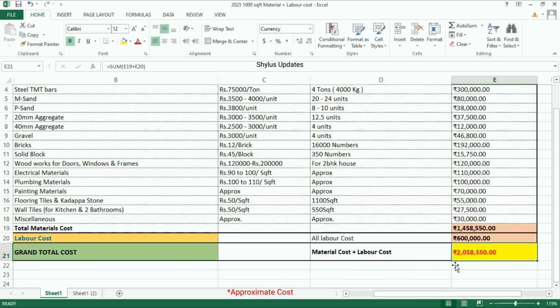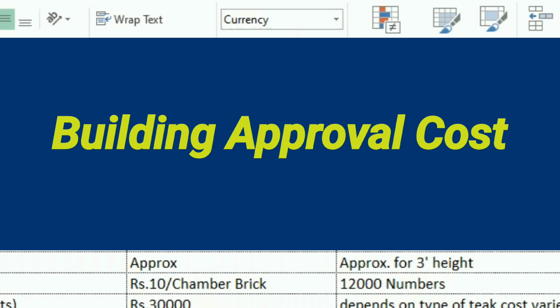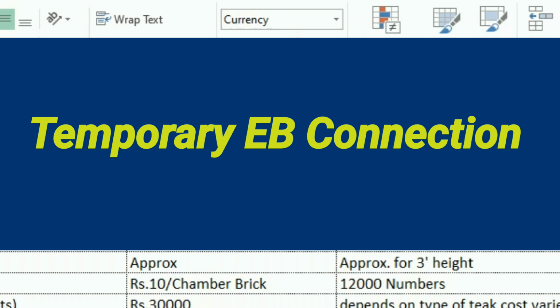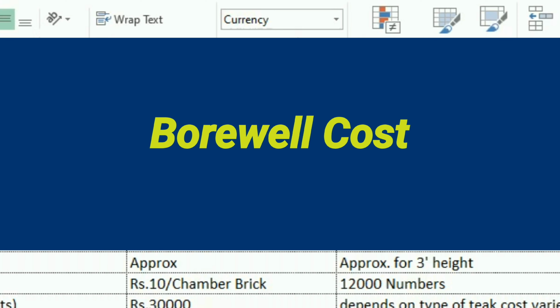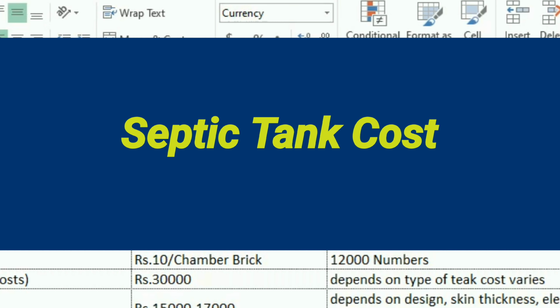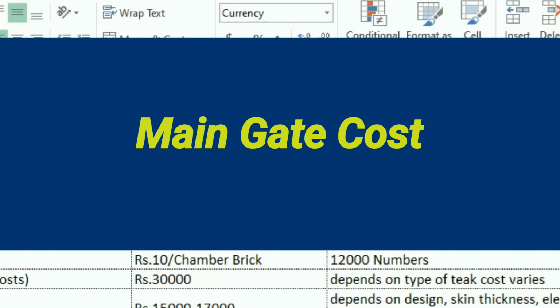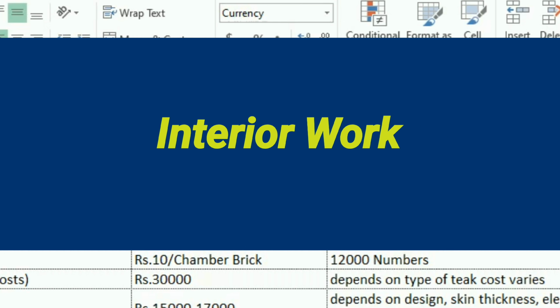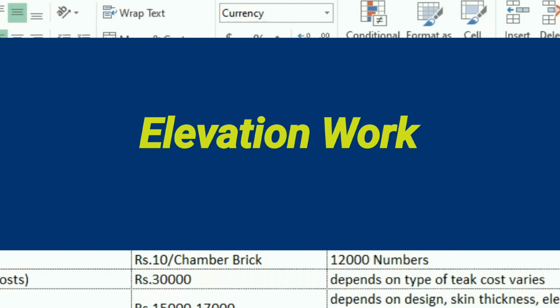In 2025, the cost for 1000 square feet house would be between rupees 19 lakh to 20 lakh. This is only house construction cost. I have not included the other costs such as building approval cost, temporary EB connection cost, borewell cost, design fees, septic tank cost, syntax tank cost, compound wall cost, main gate cost, interior works cost, elevation works cost.